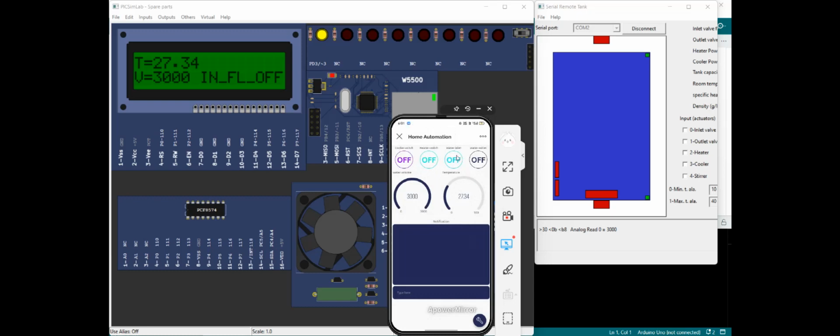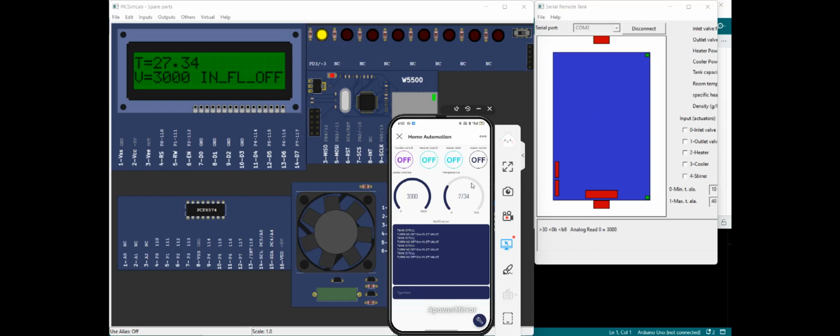And here we have the water inlet. So when I turn it on, we can see the water is going into the tank. Here it is displayed, see here, when I turn on, the tank is full. So here the display says tank is full, turning off the inlet valve so that the tank will be full.